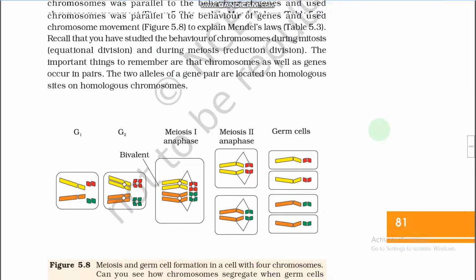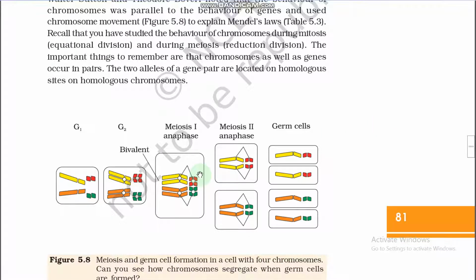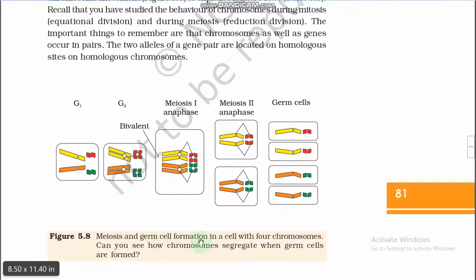See here, this diagram: meiosis and germ cell formation in a cell with 4 chromosomes. Can you see how many chromosomes segregate when germ cells are formed? So this is the meiosis stage. Here G1, G2, gap 1 and gap 2, and this is actually the S phase. Do you remember what happens in the S phase? In the S phase, DNA replication takes place and the chromosome number is doubled, right.